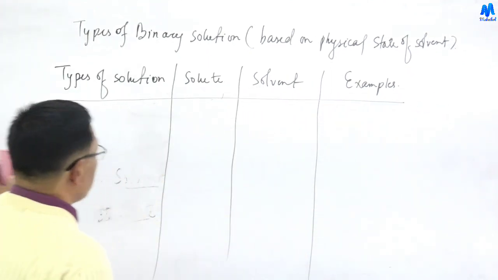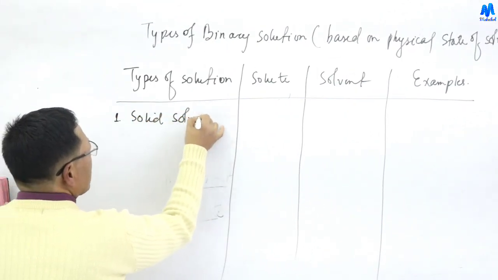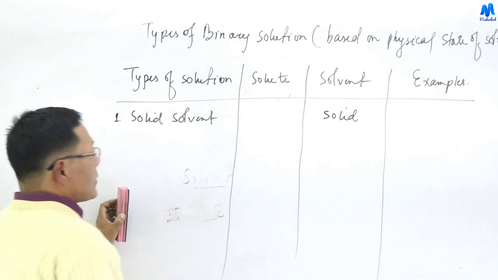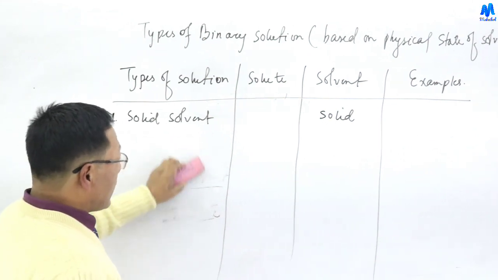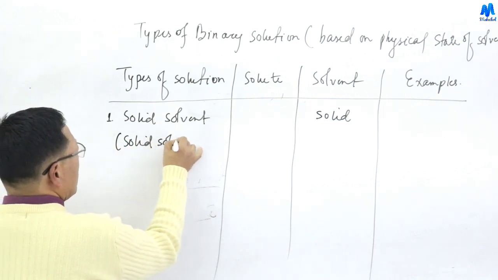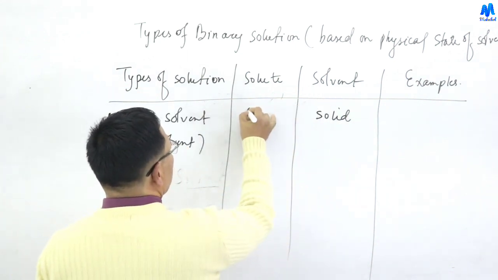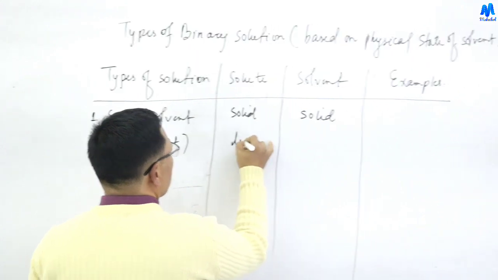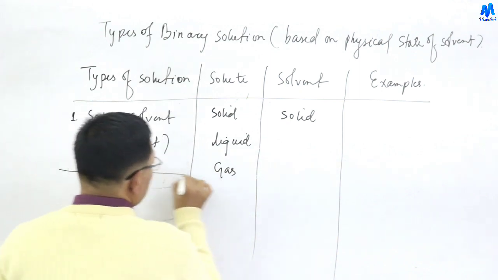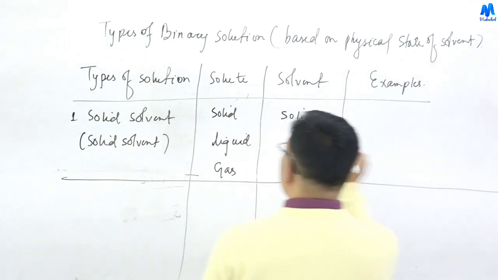So the first type is solid solution. Solid solution means where the solvent is solid. The physical state of the solvent is solid, and we have 3 types of solute: solid, liquid and gas. That is, for a solid solvent we have 3 types. Let us see the examples.